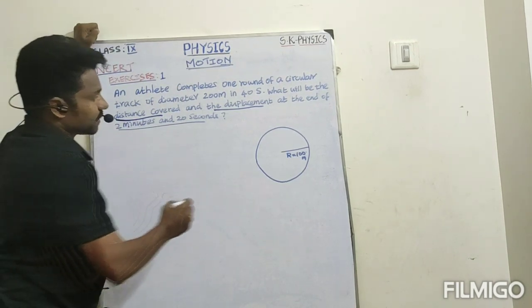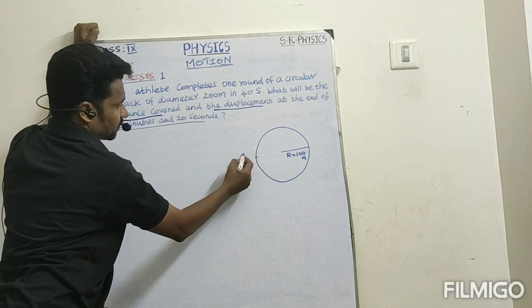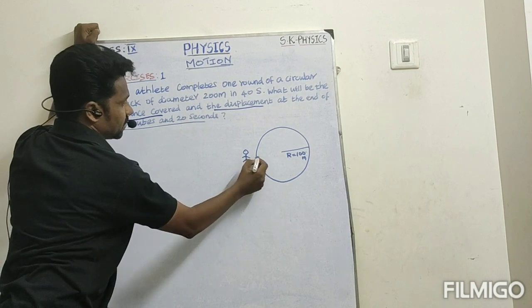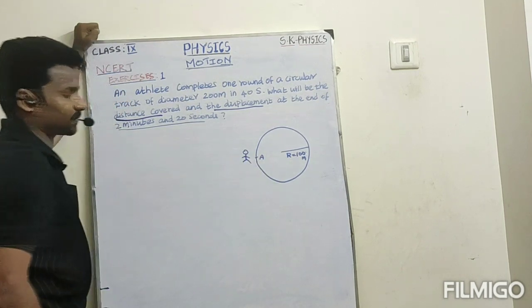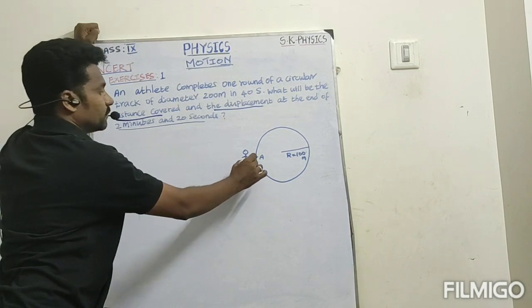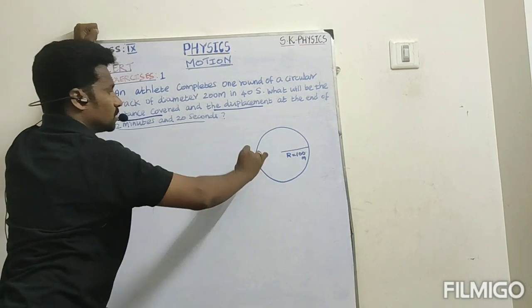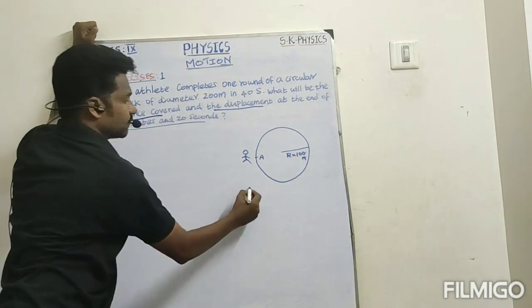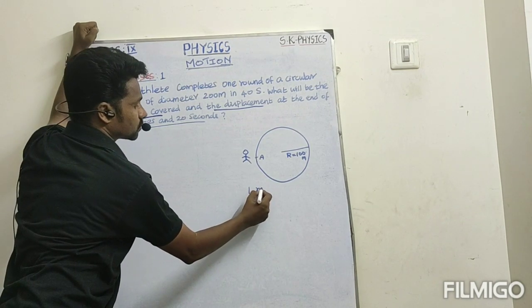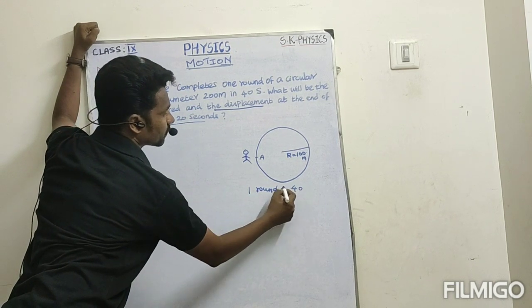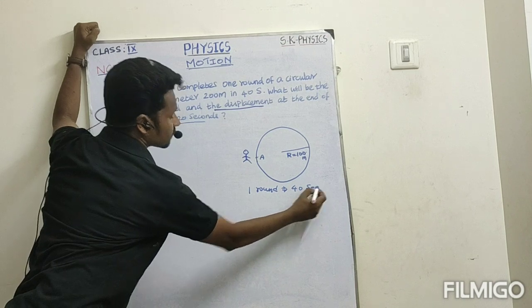Now, one person is standing at this position. So one person is standing at position A. Now, when completing one round, the time taken for one round is 40 seconds.